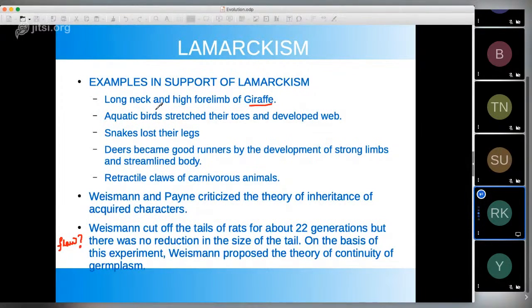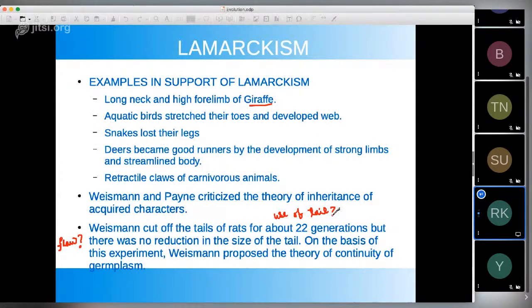What is the use of the tail? For body balance. Because rats and mice go through various places. They go up, they go down, they go through holes. So they need the tail to balance themselves.